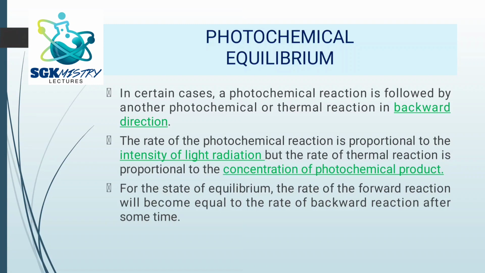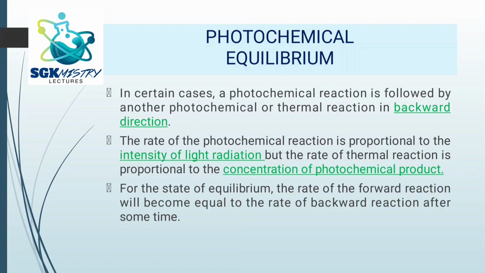So now photochemical equilibrium, let us try to understand this. Equilibrium, from the name itself it is very clear. We have studied chemical equilibrium, where the rate of forward reaction is equal to the rate of backward reaction. All these things we are already familiar with. So what is photochemical equilibrium? How do photochemical reactions come to equilibrium? Under what conditions does this take place?